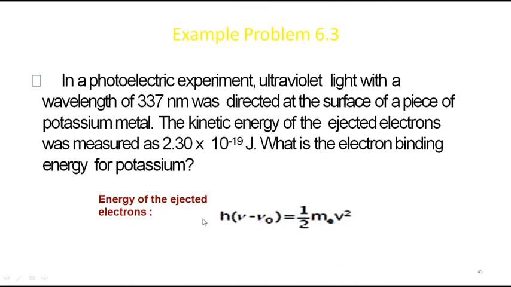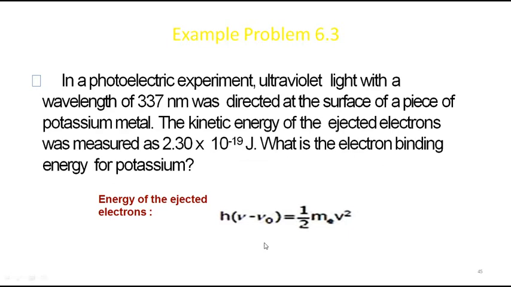Okay, so one problem based on this: in a photoelectric experiment, ultraviolet light with a wavelength of 337 nanometer was directed at the surface of a piece of potassium metal. The kinetic energy of the ejected electrons was measured as 2.30 into 10 power minus 19 joules. So they have given you the kinetic energy here. And what is the electron binding energy of the potassium?